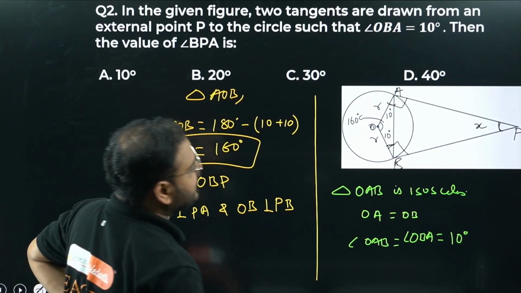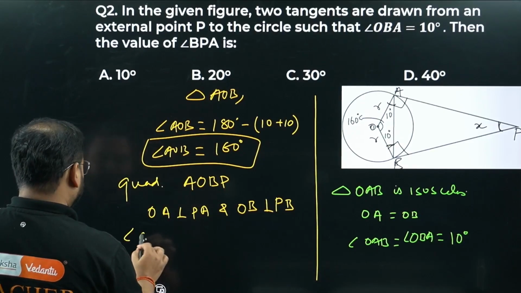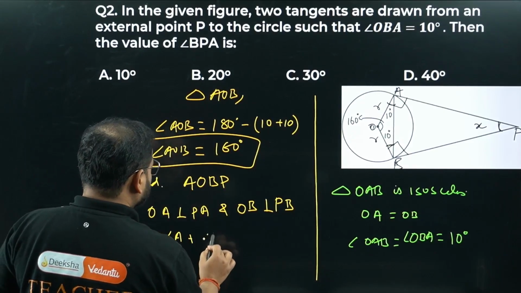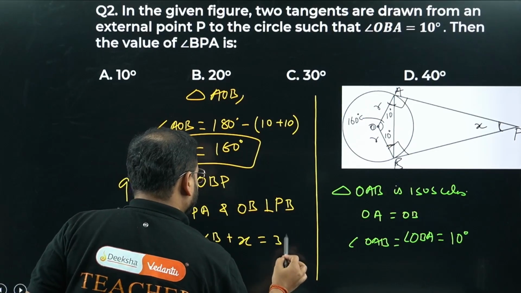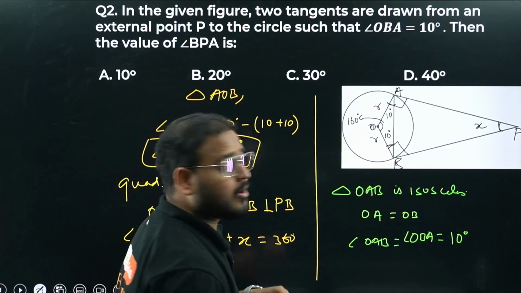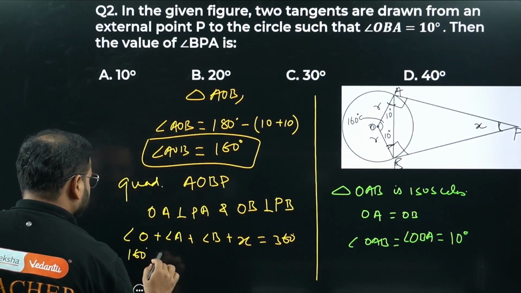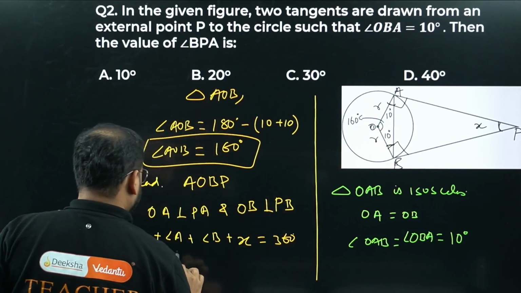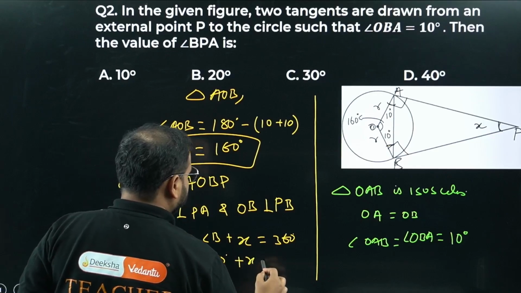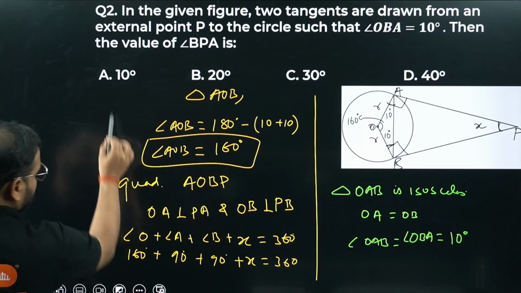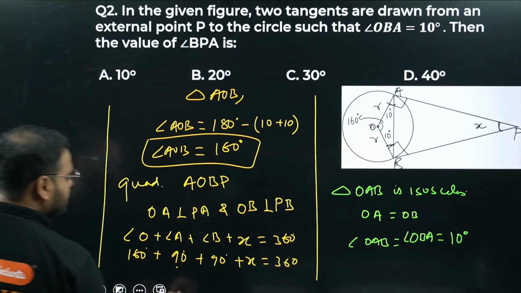So please check here now. What are we getting? Angle O plus angle A plus angle B plus X equals 360. How come, sir? Sum of all angles of a quadrilateral. Angle O is 160 degrees. Angle A is 90, and this also is 90. What am I getting? 160 plus 90 plus 90. These two are 180 degrees.